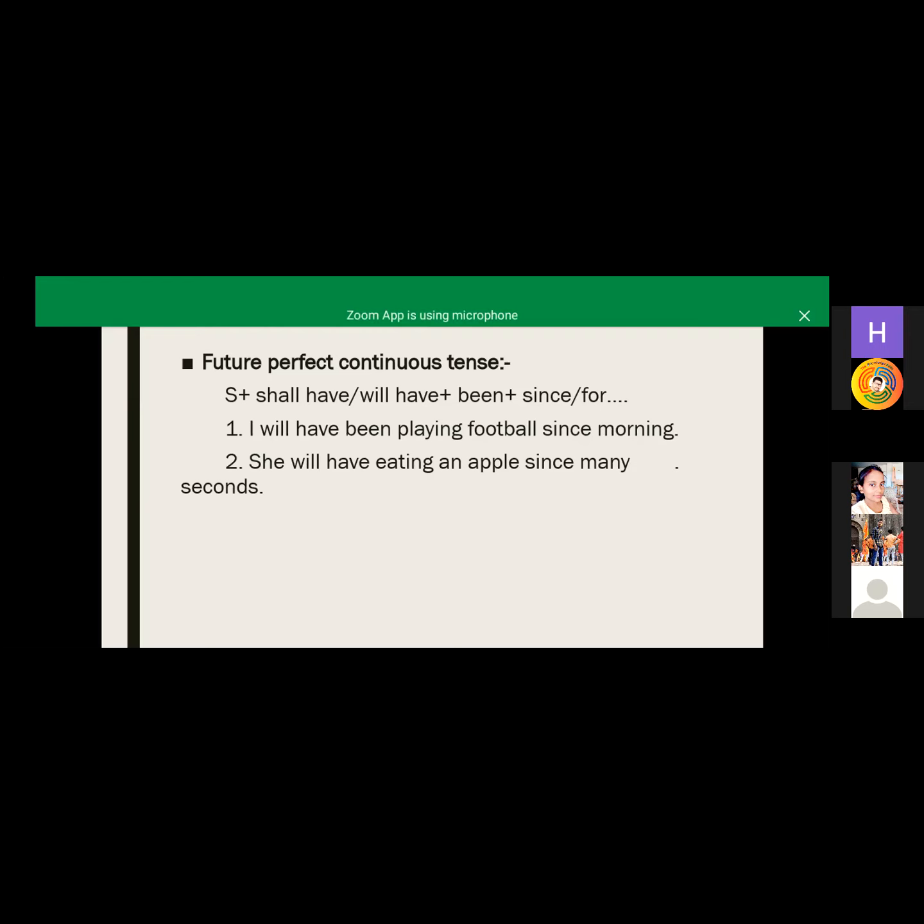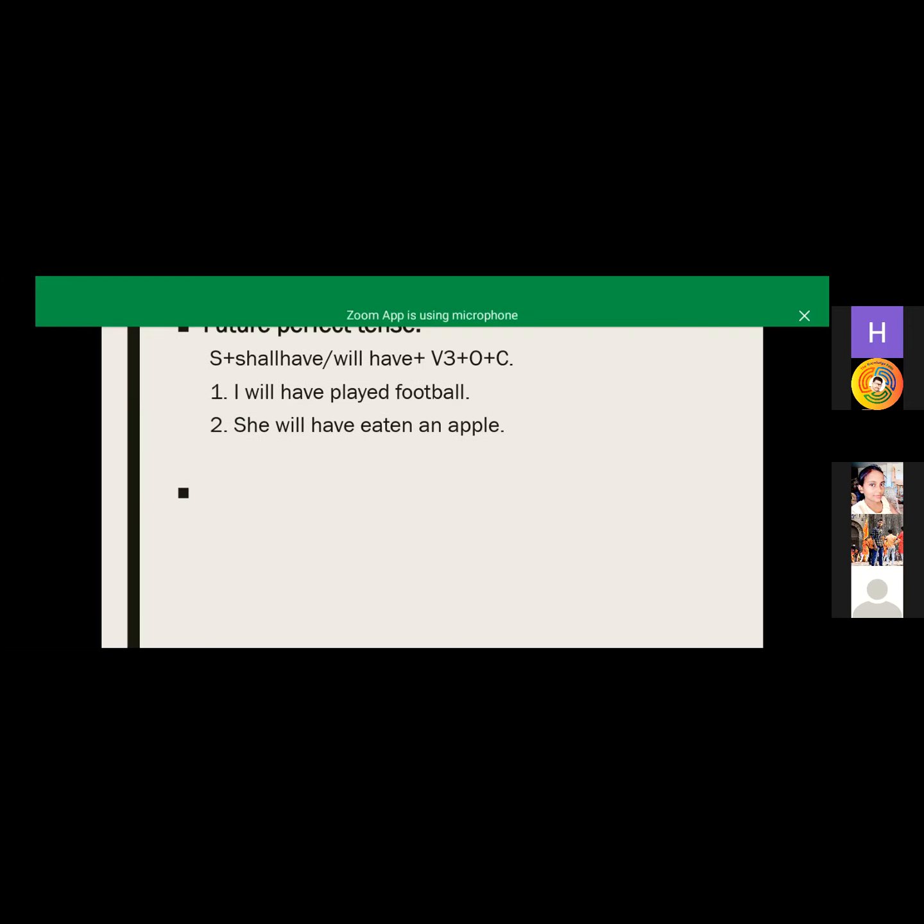Subhangi, just move to the previous slide. Can you tell me what will be the Hindi meaning of that? I will have played football. Means मैं, okay, फुटबॉल खेल चुका हूँगा or something like that. Okay, मैं फुटबॉल खेल चुका हूँगा.